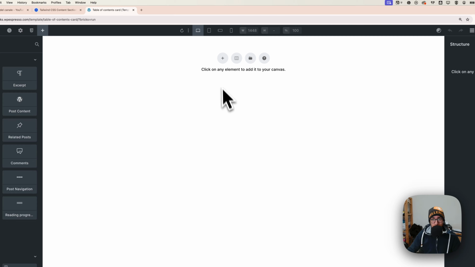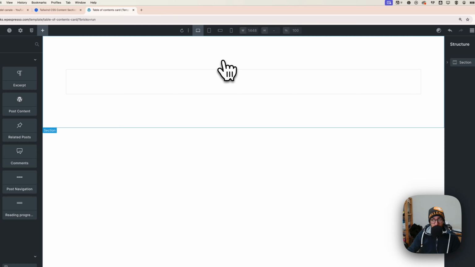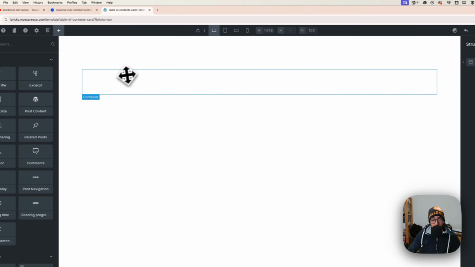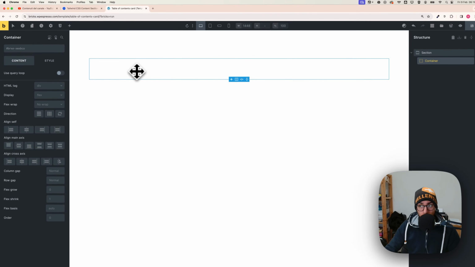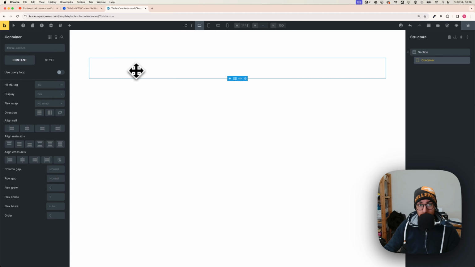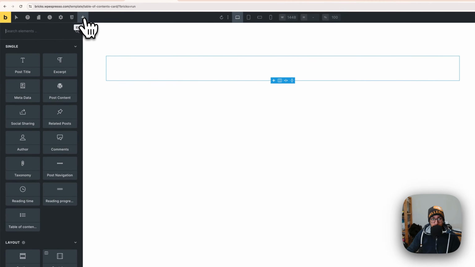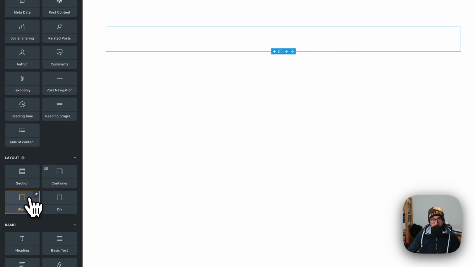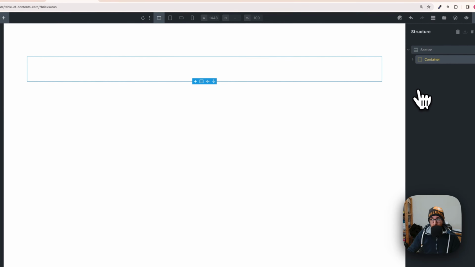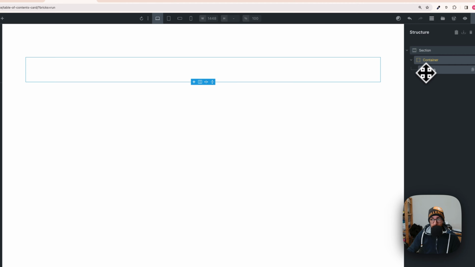First of all, we need to click on the plus button to create our section, and then click on the container. And with the container selected, we can add a small card. So click on this plus button and add a block this time. Great. With the block selected, we can now start adding our elements.